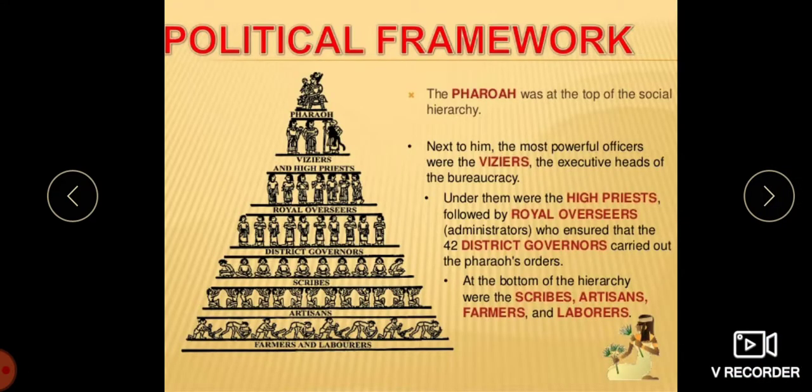Now let us move on to the political history of Egyptian civilization. The Pharaoh means he is the king. He was the absolute monarch of the country, and at least in theory, wielded complete control of the land and its resources. The king was the supreme military commander and head of the government who relied on a bureaucracy of officials to manage his affairs.